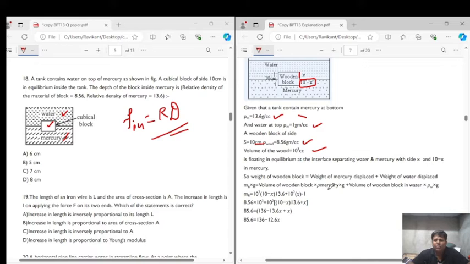So the weight of the wooden block, as I told, the block is in equilibrium, therefore the weight of the wooden block will be equal to the weight of the mercury displaced plus the weight of the water displaced.